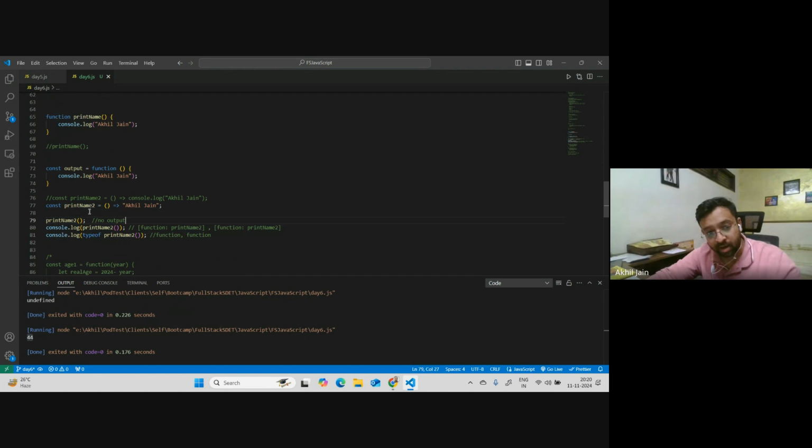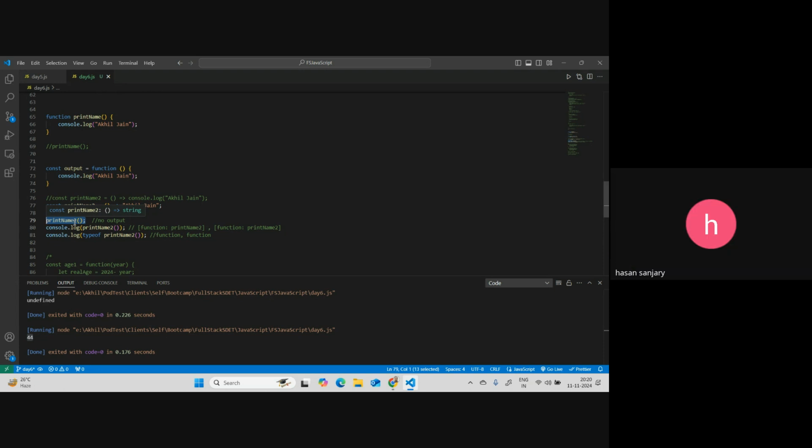Because this will eventually evaluate to Akhiljan, but you're not printing it. You're not printing on the screen. Print name to brackets semicolon. Once this entire thing evaluates, line number 73 evaluates, it is getting Akhiljan. But you're not printing on the screen, so it has no effect on the console output. That's why you will not see any output because of this. Agree, everyone?